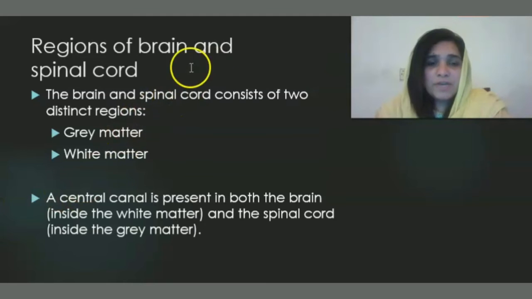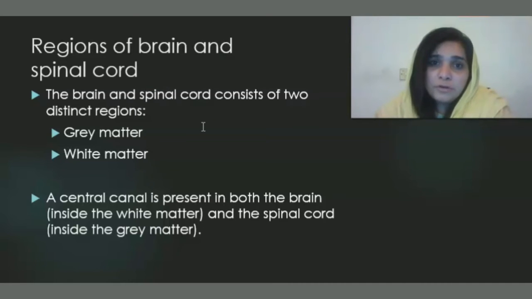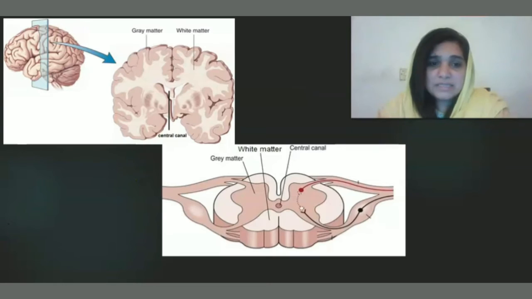Now, regions of the brain and the spinal cord. The brain and the spinal cord consist of two distinct regions, gray matter and white matter. This section is extremely important and you should write it down in your notebooks and keep it in mind: where is the gray region for the brain, and where is the white region for the brain. A central canal is present in both the brain, inside the white matter, and the spinal cord, inside the gray matter. I will explain all of these things with the help of a diagram in the next slide.